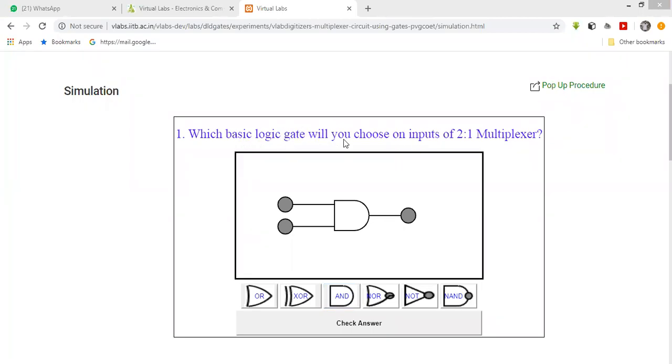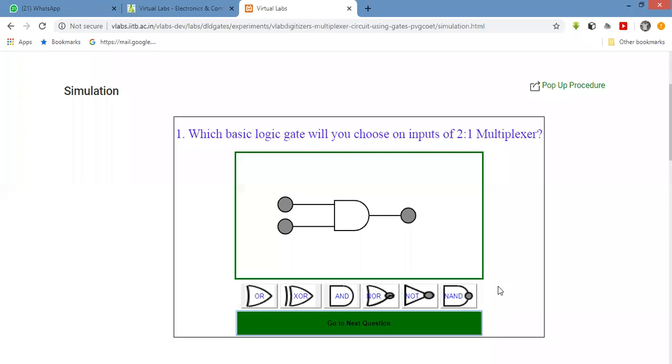Which basic gate are you going to choose on the input side? AND gate. Check the answer. Here you will get the green color. Green color means it is the correct answer. Go to the next question.